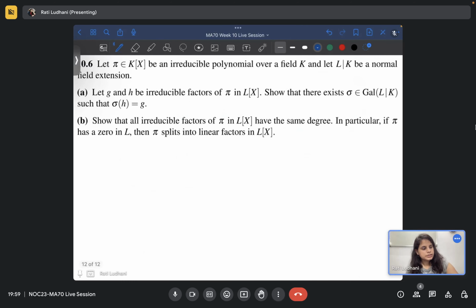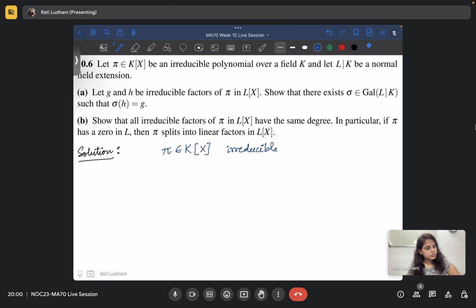So let us see this question. This is very interesting. Let pi be an irreducible polynomial over the field k, and you have this extension L over k. This is normal.